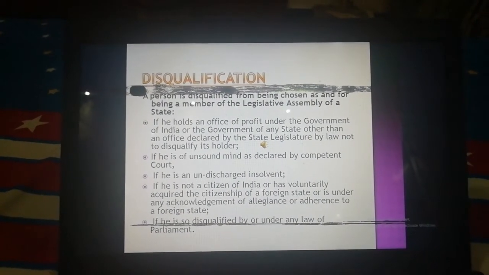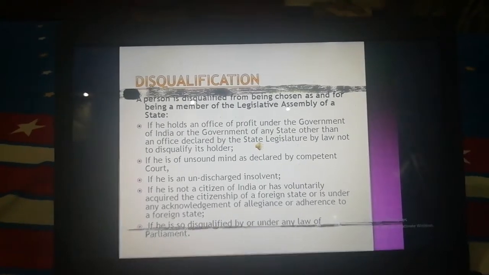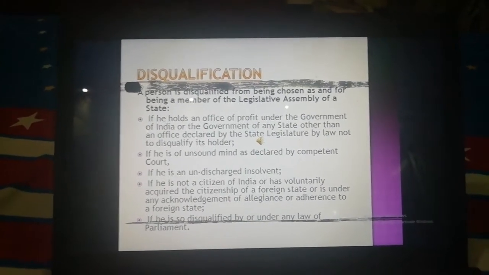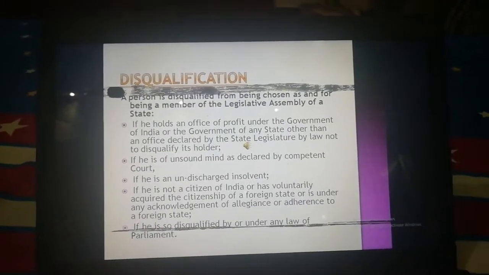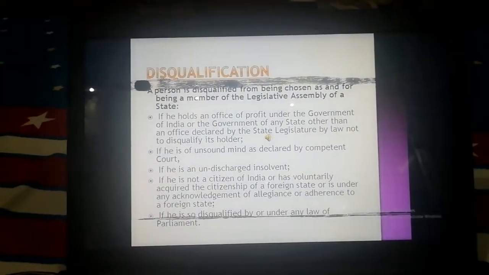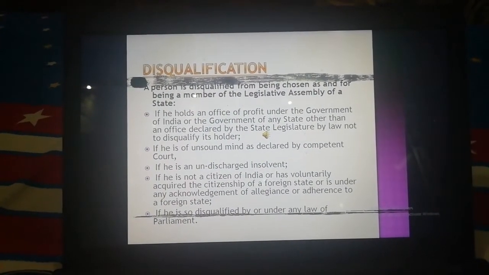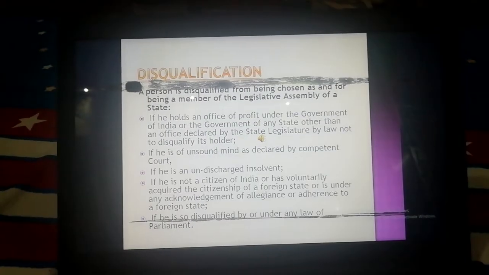Now, I will tell you about the disqualifications for being a member of the legislative assembly. If he or she holds an office of profit under the government of India or the government of any state, other than an office declared by the state legislature by law not to disqualify its holder.